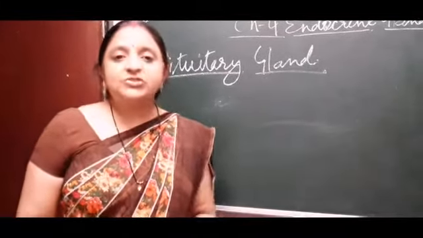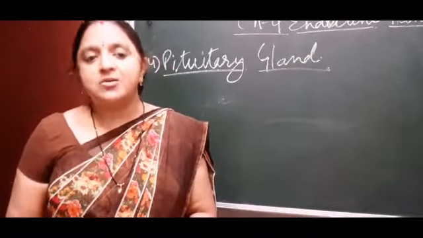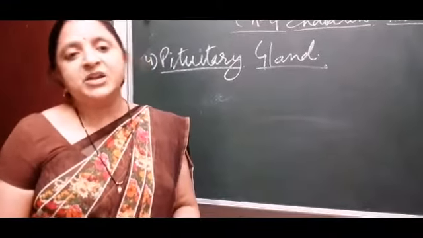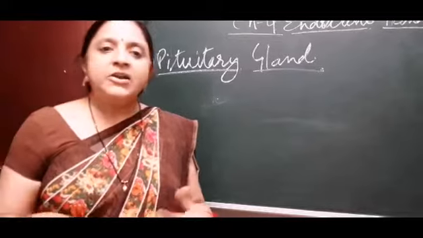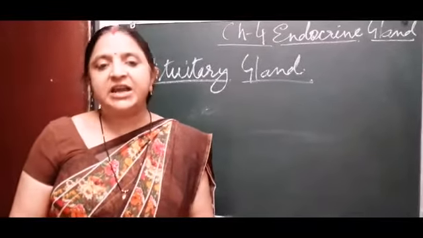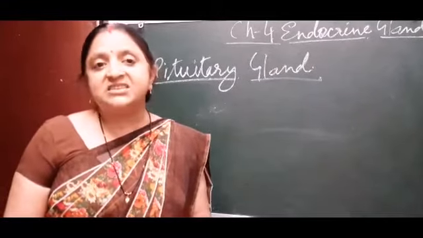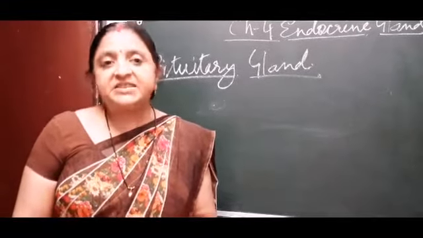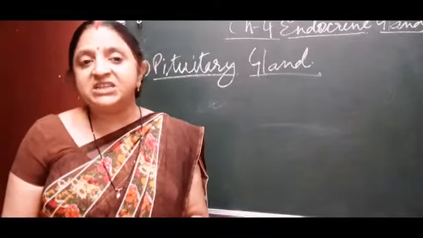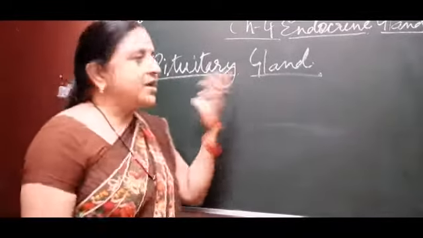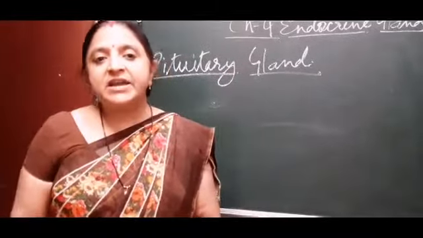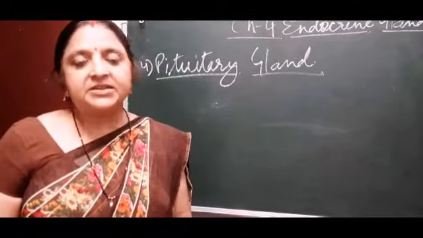It secretes stimulating hormones, and these control all other glands like the thyroid gland, adrenal gland, pancreas, testes and ovaries. The secretion of these glands is controlled by the pituitary gland, so it is called the master gland.